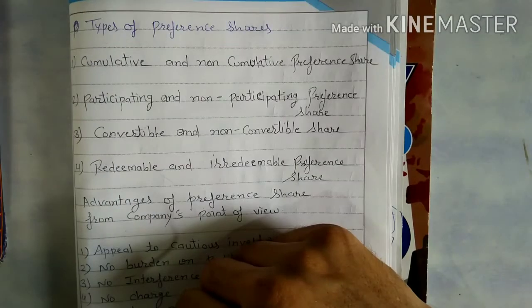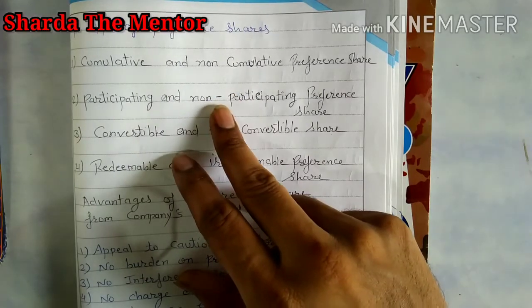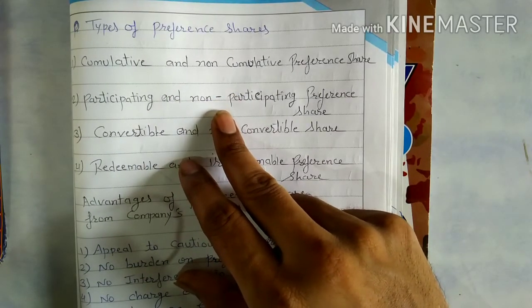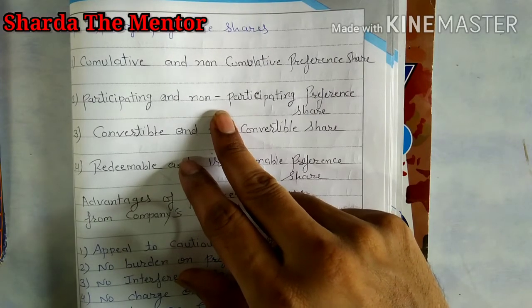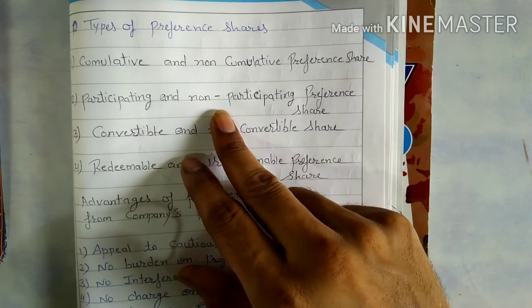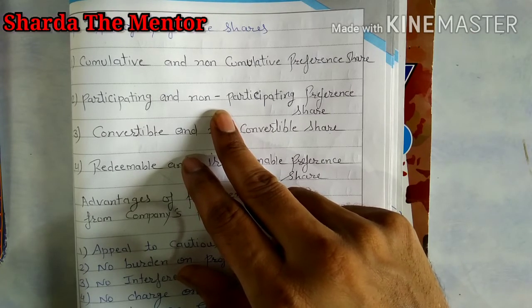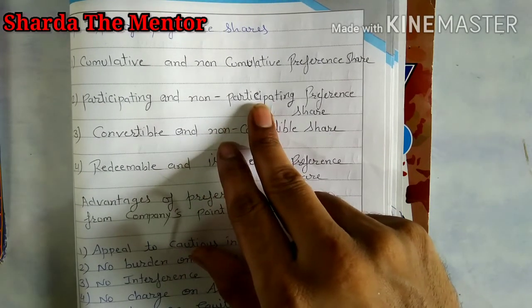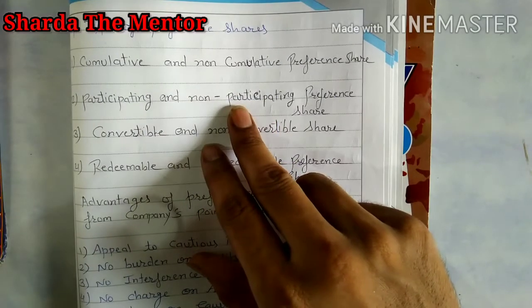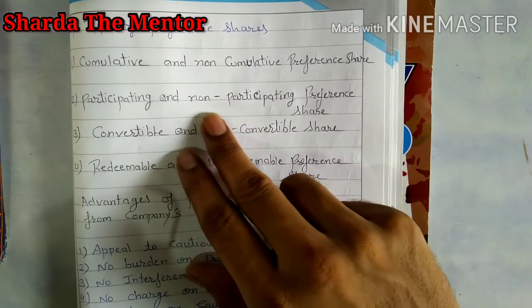Next one is the non-participating preference share. If you have invested in the non-participating preference share, in that case, same example, 10 lakh rupees is the profit of the company. So 1 lakh rupees is the fixed dividend that will be distributed by the company to the non-participating preference share, and the remaining 9 lakh will be distributed to the equity shareholder, whatever they decided.